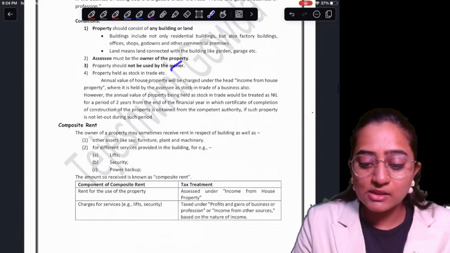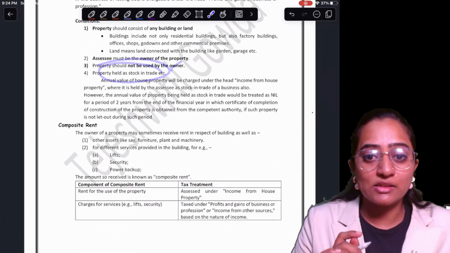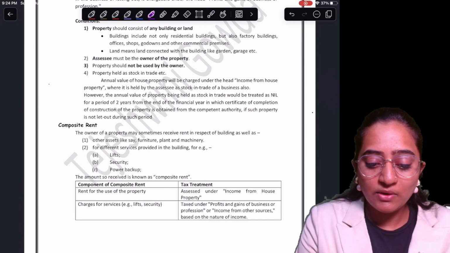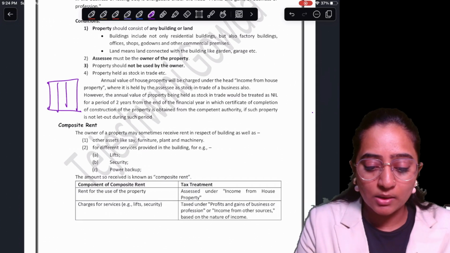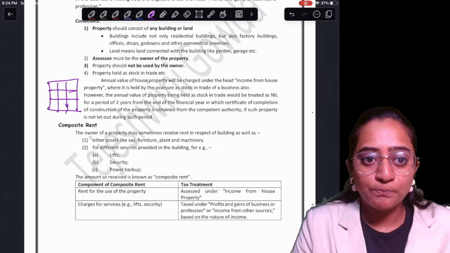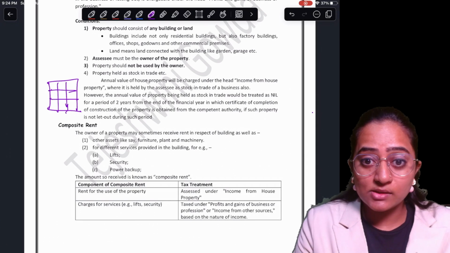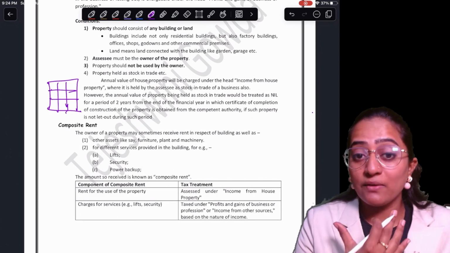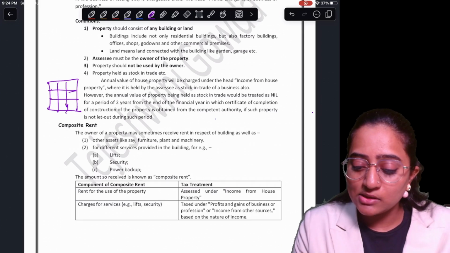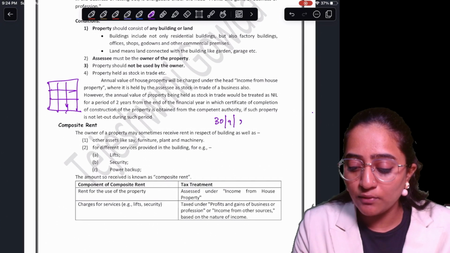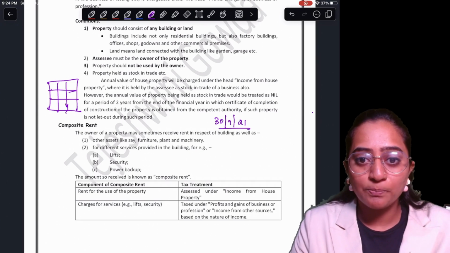Property which is held as stock in trade, people, try to understand this point. If you're constructing an apartment, there will be many flats. Suppose you got the completion certificate on 30th September 2021.